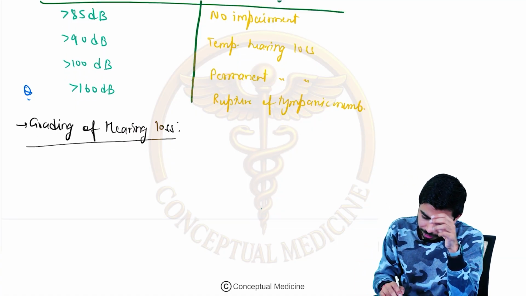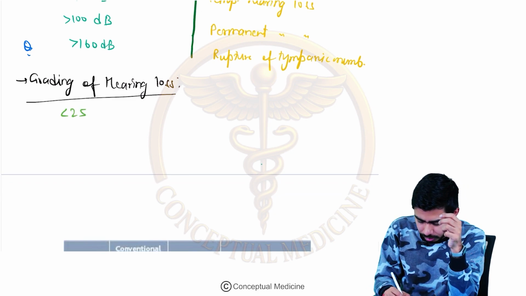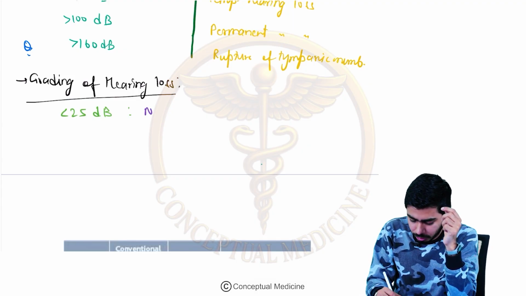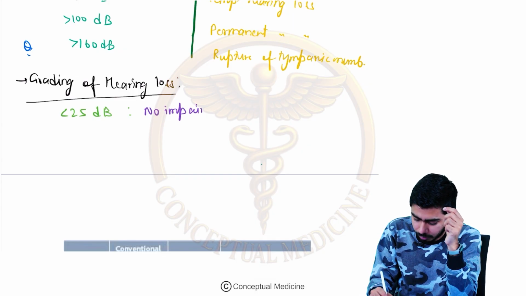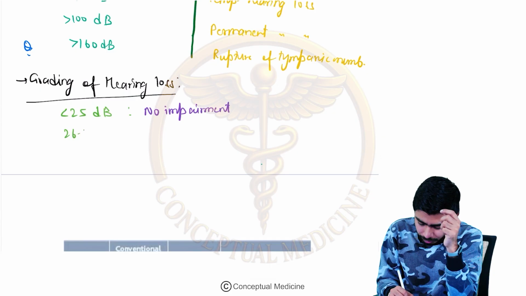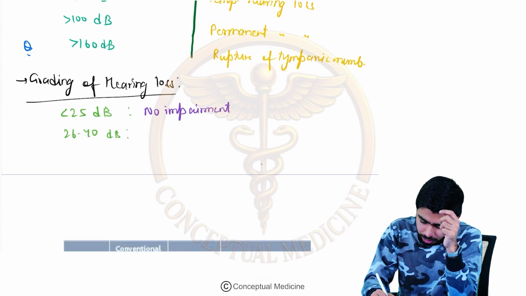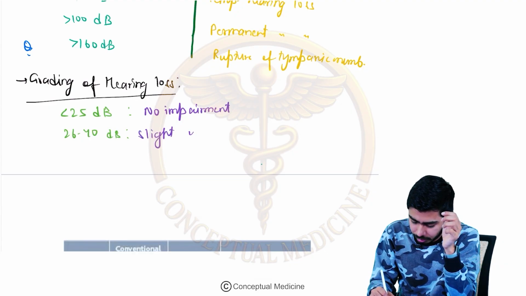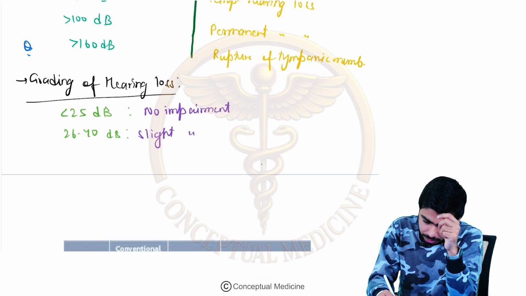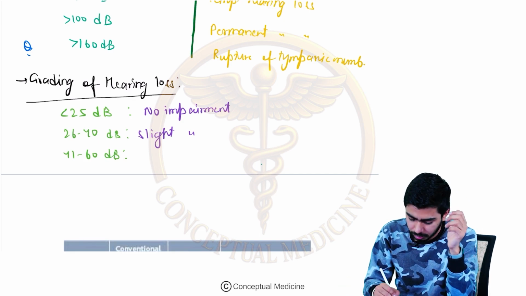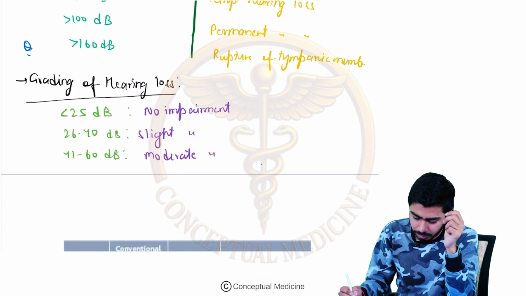Over here we are saying that if the intensity of the sound is less than 25 decibel, it means that there is no impairment generally. If they are saying in the question that it is between 26 to 40 decibel, then there could be slight impairment to the hearing. If they are saying that it is between 41 to 60 decibel, then there might be the moderate impairment of hearing loss.